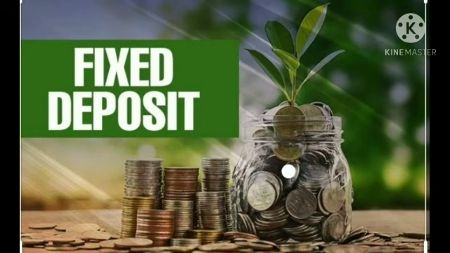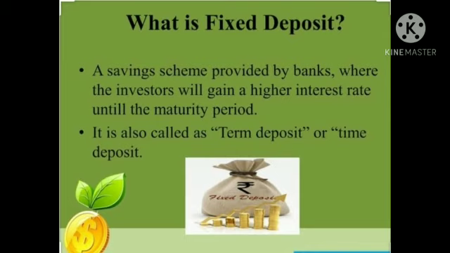Now the next type of account is the fixed deposit account. Now let's see what a fixed deposit account is. What happens in a fixed deposit account is that you have to decide what amount you want to deposit in this account. You have to deposit a certain amount for a fixed period of time. The amount and time you will decide: what amount you have to deposit and for what period. Understood everyone? Only once you have to deposit this amount in a fixed deposit account.